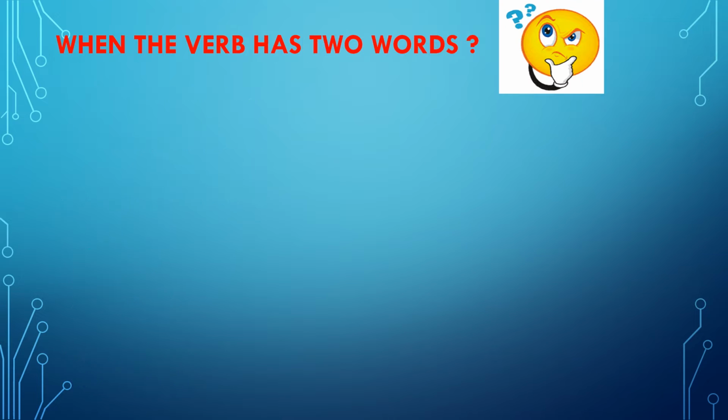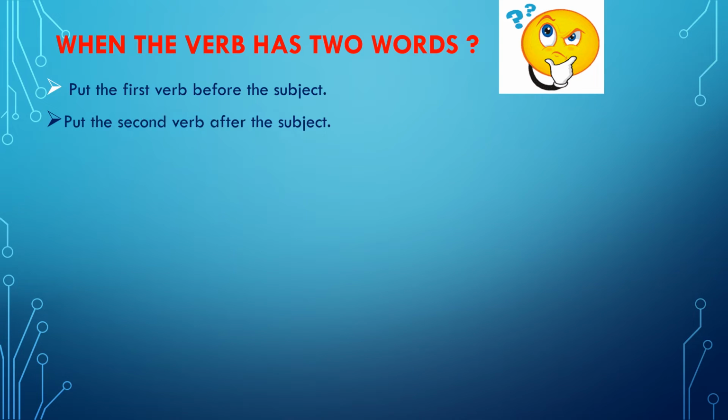You must be wondering that what to be done when the verb has two words or the sentence is having two verbs. It is very simple. Let me tell you what to be done in that case when the task is being given to convert the sentence having two verbs into an interrogative sentence. What we will do is we will simply identify the verbs and the subject. Once we have identified both the verbs, we will write the first verb before the subject, the second verb after the subject, and we'll simply put a question mark at the end.